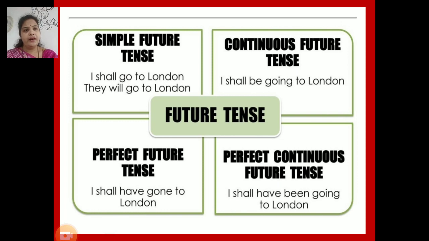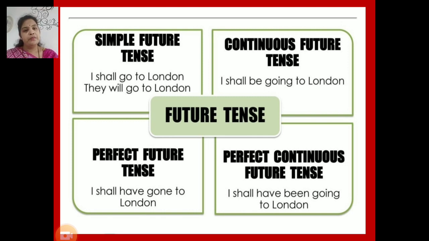So here are four tenses related to future tense. First one is simple future tense. For example, I shall go to London. They will go to London. Then second form, continuous future tense. Let's take an example of it. I shall be going to London.